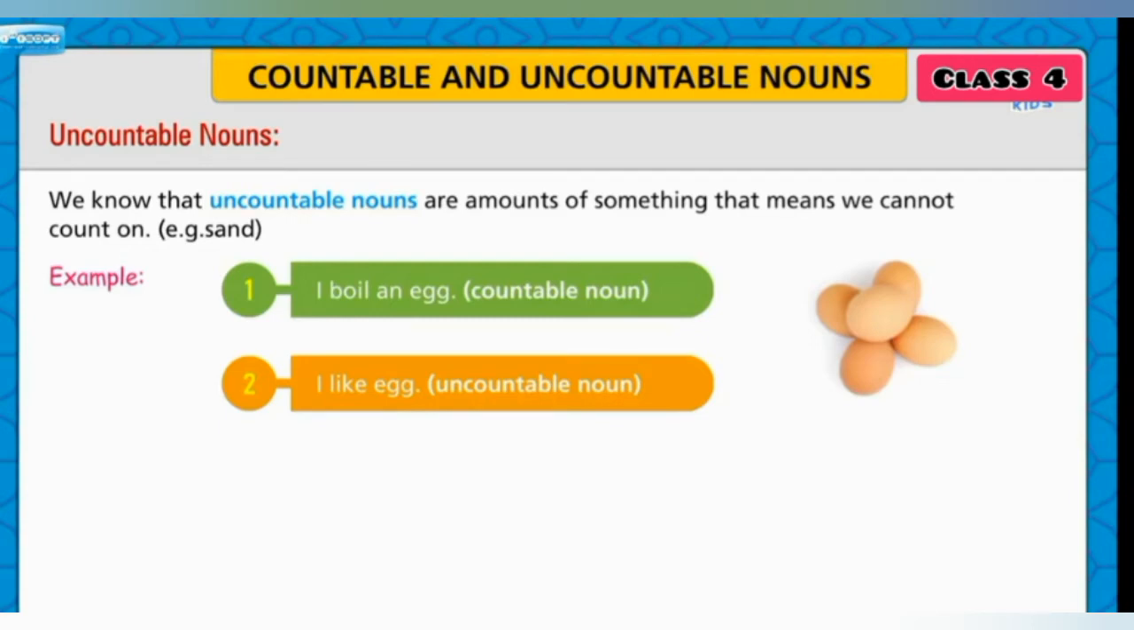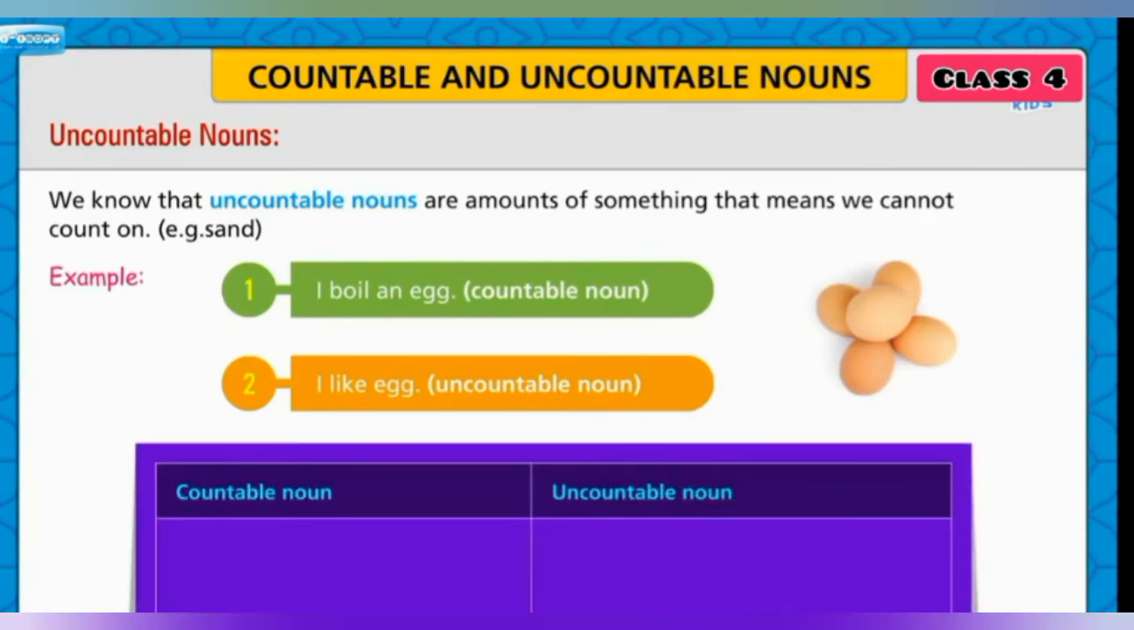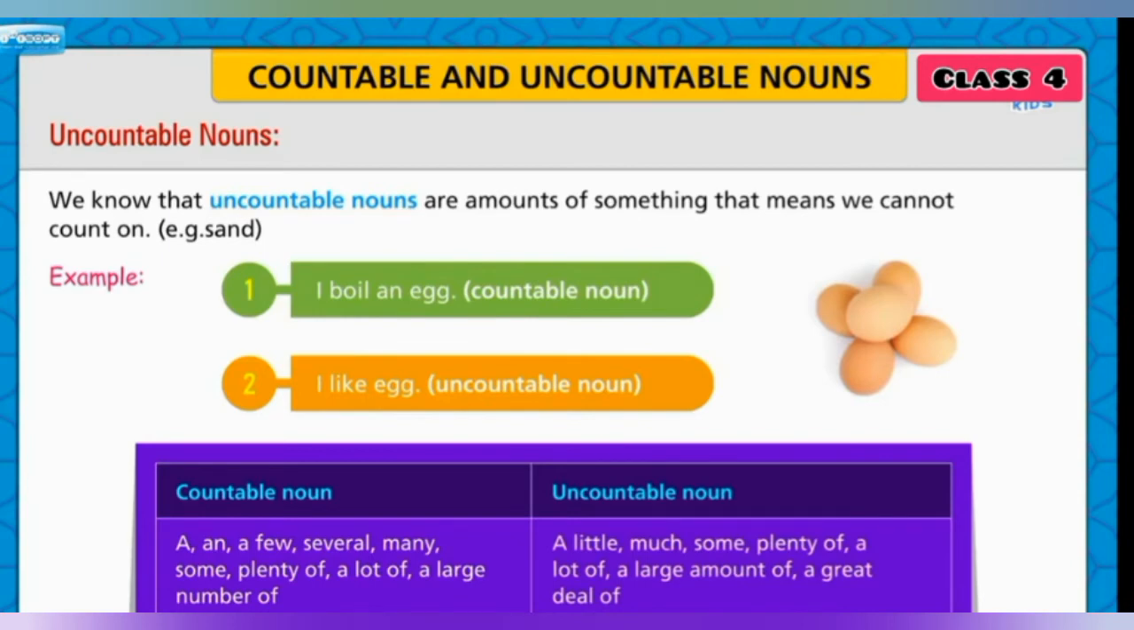Let us see how to differentiate between countable and uncountable nouns. Countable noun: a, an, a few, several, many, some, plenty of, a lot of, a large number of. Uncountable noun: a little, much, some, plenty of, a lot of, a large number of, a large amount of, a great deal of.